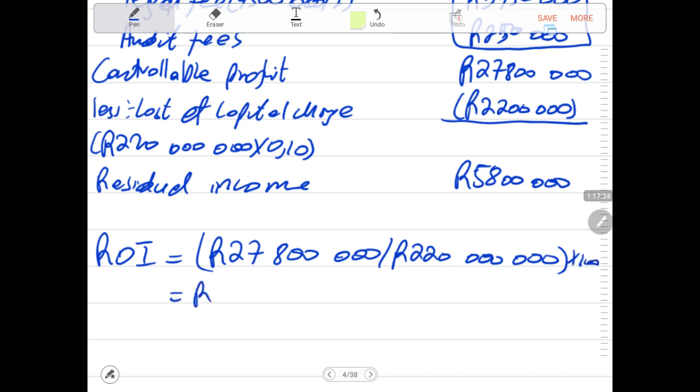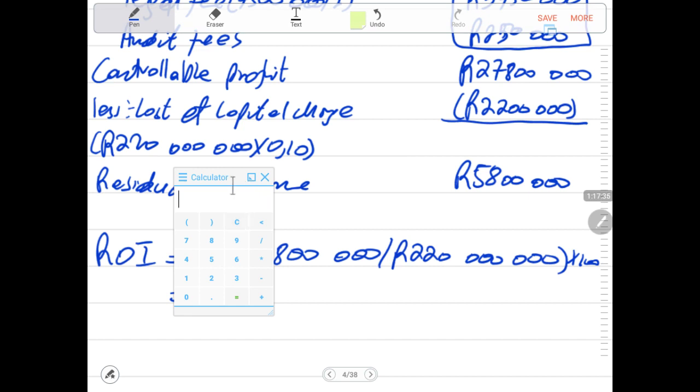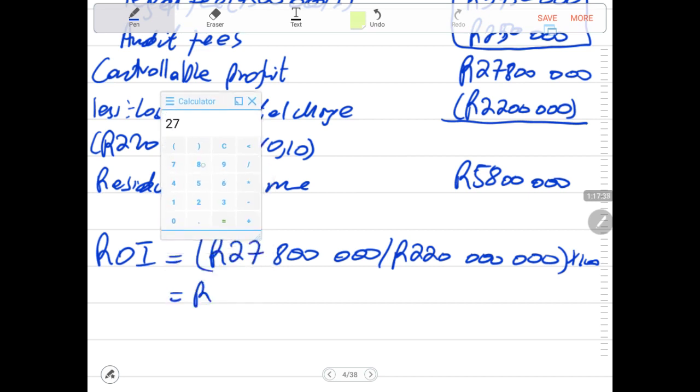Then we do the calculation: 27,800,000 divided by 220 million, multiplied by 100. We get 12.63636, which is equivalent to 12.64%.